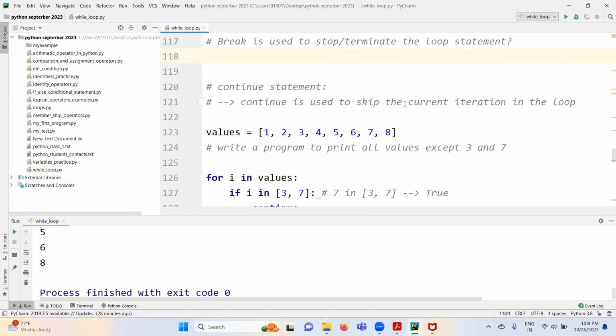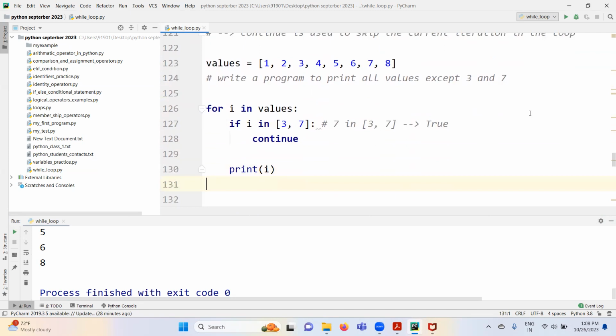Continue statement is used to skip the current iteration in the loop. That's the behavior. But if, instead of continue, you use break, it will terminate the loop. It won't go and pick the next value. It permanently terminates the loop if you use a break statement here. But if you use continue, only the current iteration is skipped, and it goes and starts the next iteration. That is the difference between break and continue.